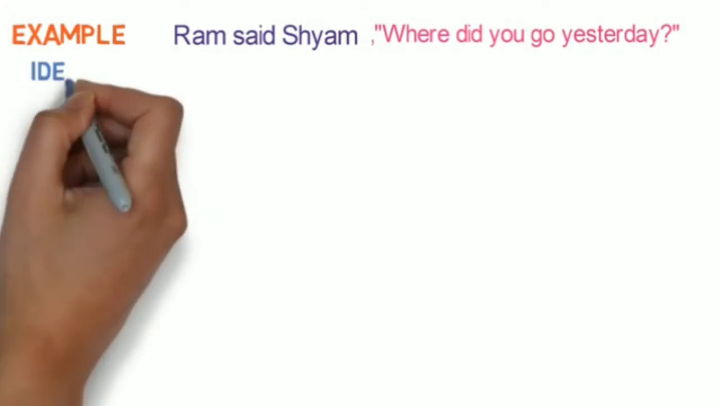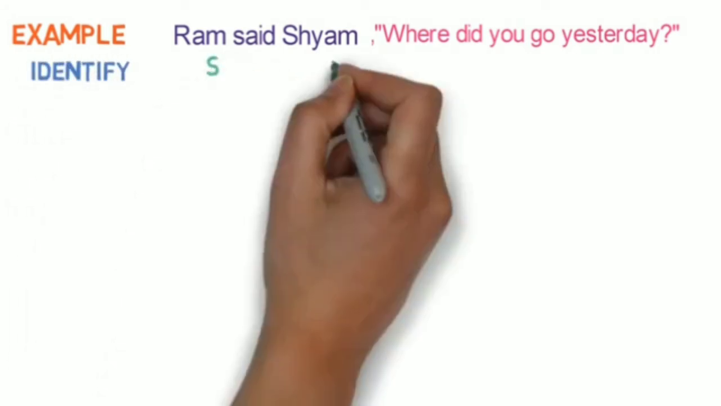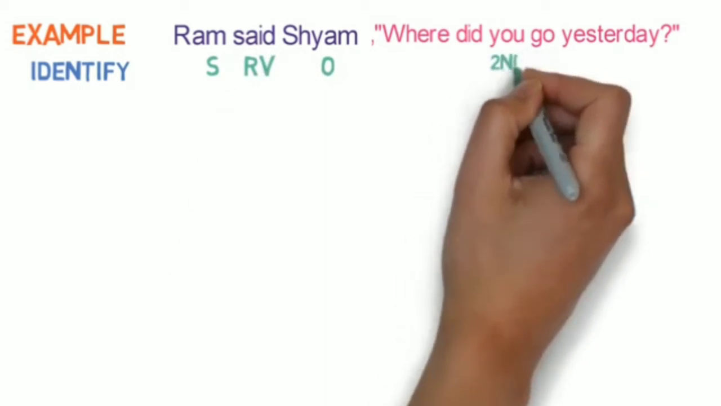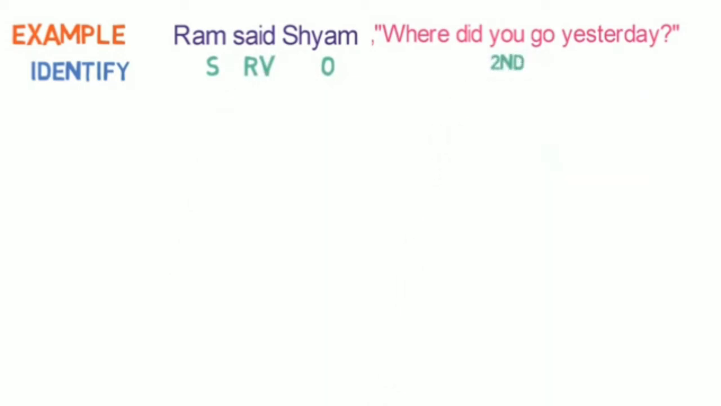Ram said, "Shyam, where did you go yesterday?" Let's apply the 7-step formula here. Step 1 is to identify. Ram is the subject, Shyam is the object, said is the reporting verb. And as said is in past form, we need to check the tense of the reported speech. Here the tense is simple past.